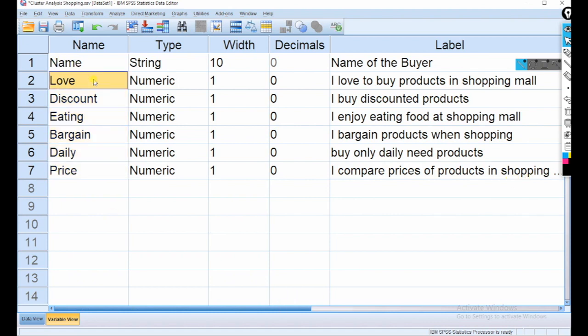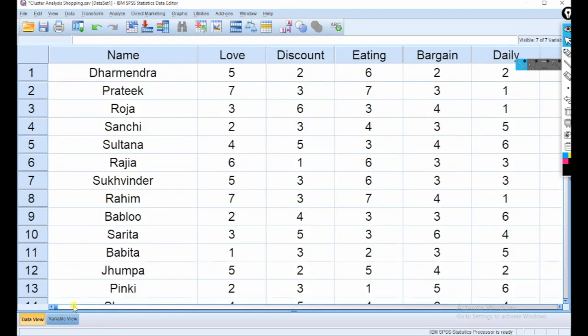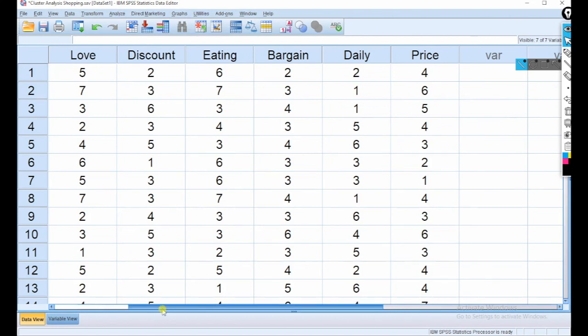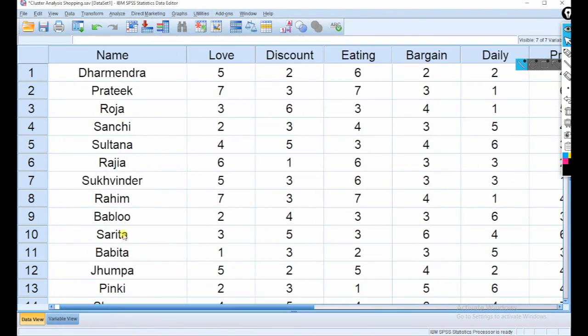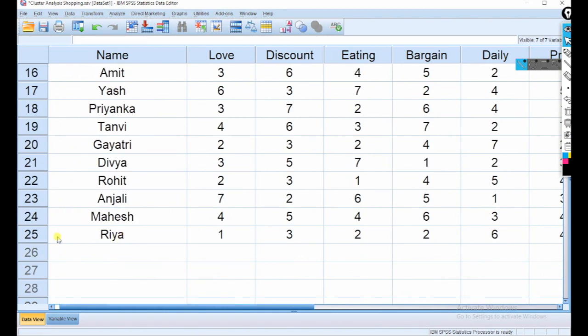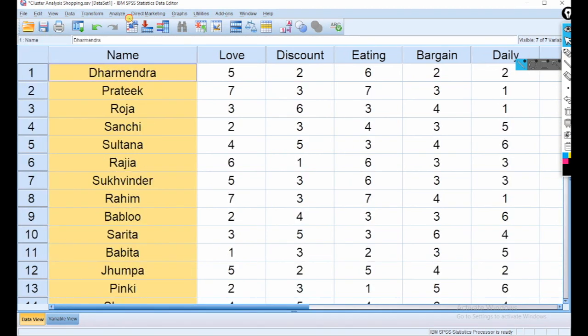And this is the short form of the questions. Now you can see the data of 25 respondents. So we have selected 25 respondents in our study for cluster analysis.